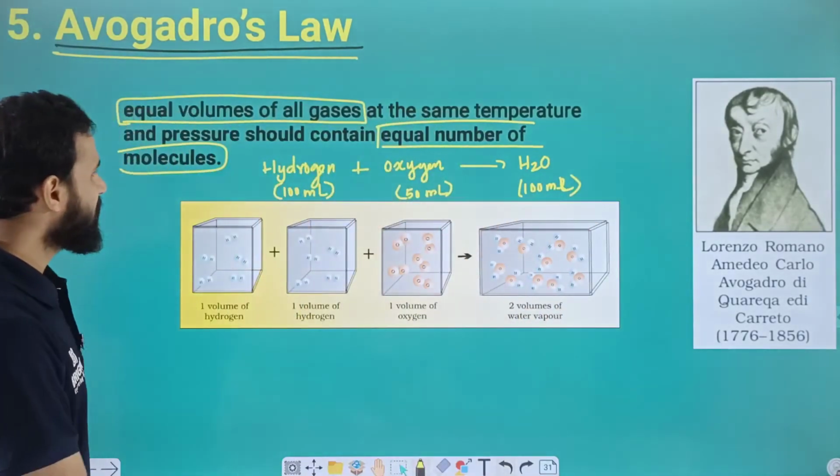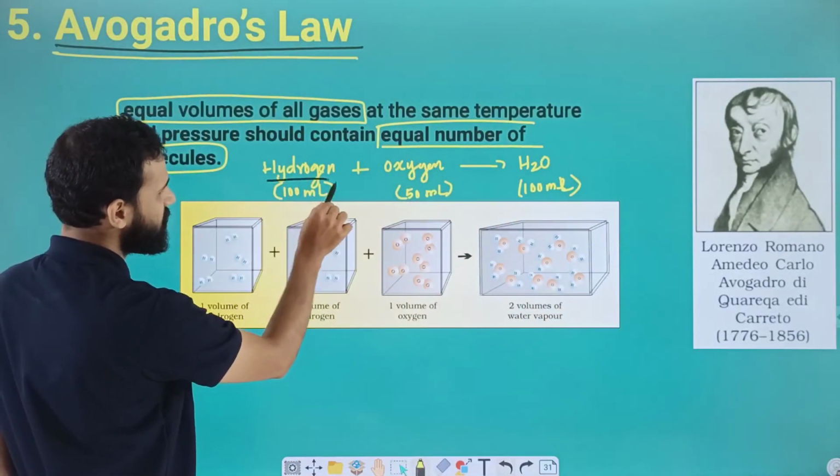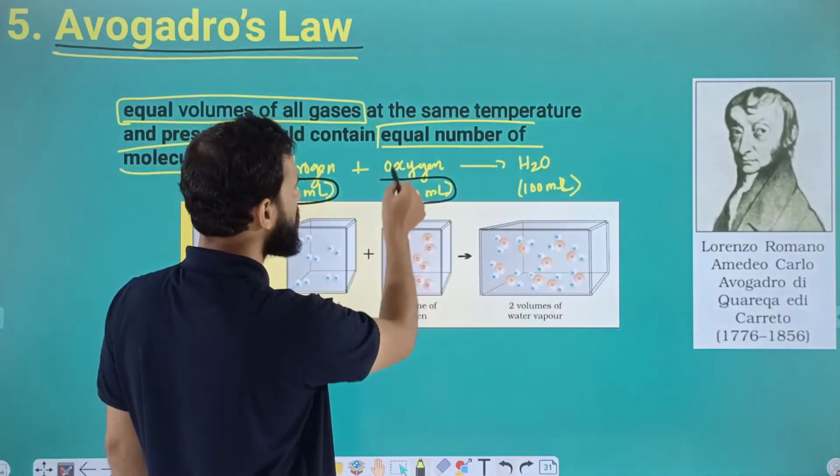So first of all, we can take 50 milliliter of oxygen.